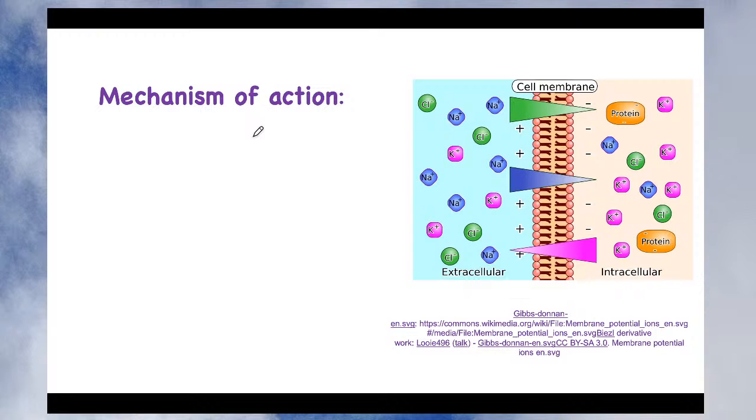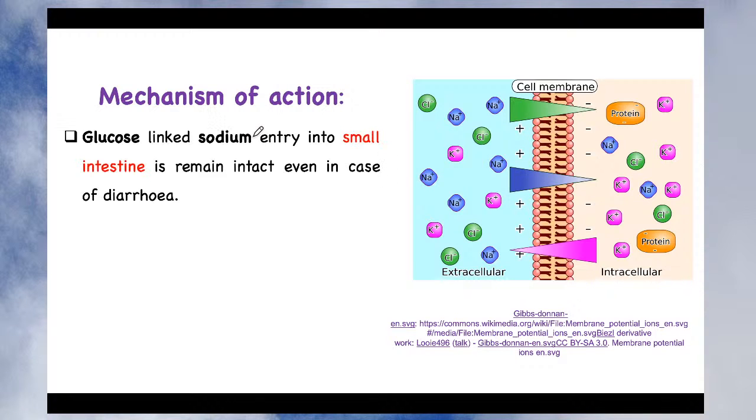dehydration and electrolyte imbalance. Remember that when patients suffer from diarrhea, along with the diarrhea there is loss of water, and when water is lost, you will always remember water also takes along with it different electrolytes, because water and sodium go together. When sodium enters the blood circulation, along with the sodium there is also entry of the water. So sodium entry is very important.